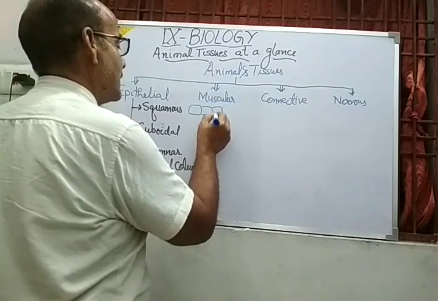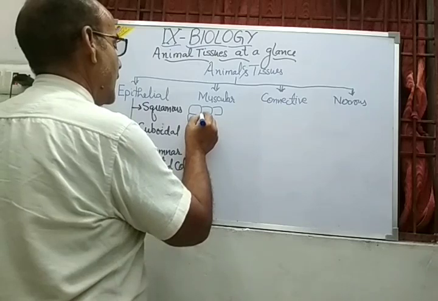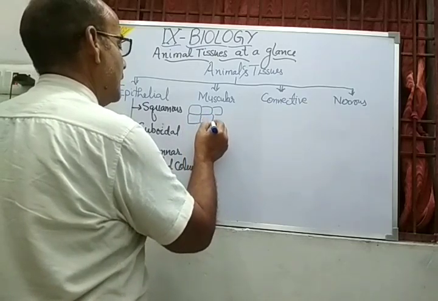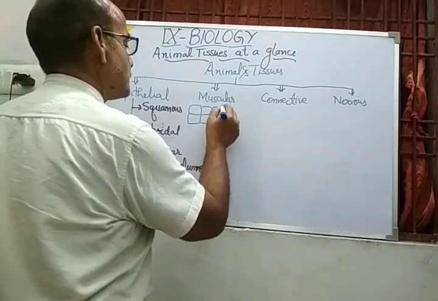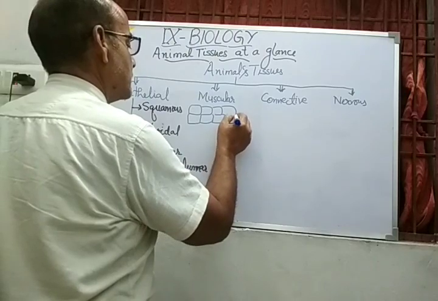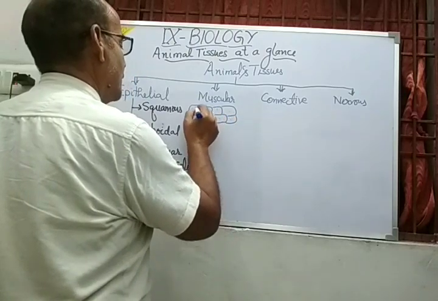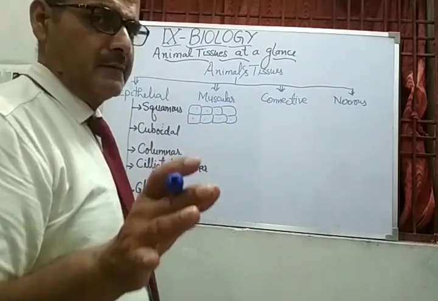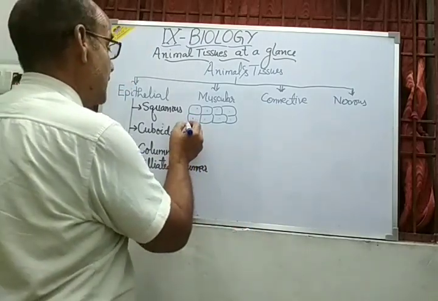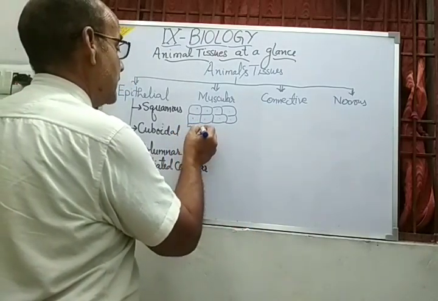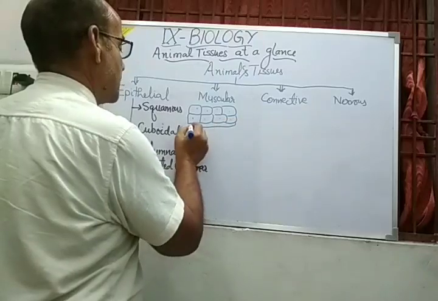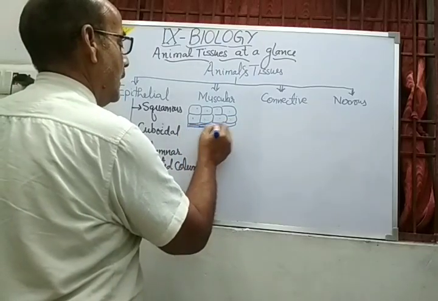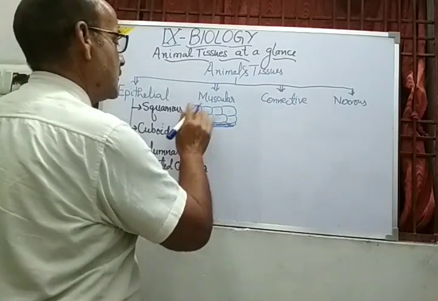And this mosaic sheet is meant for the covering of a specific part. Beneath this there is a specific basal membrane. This is the basal membrane, and this is the squamous.